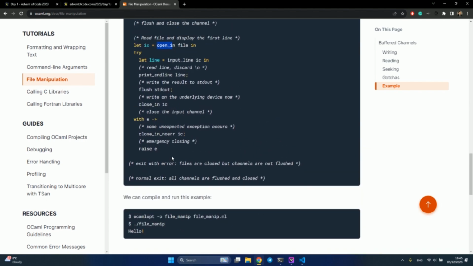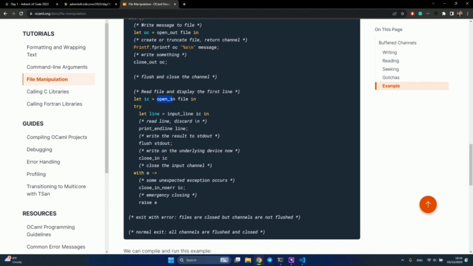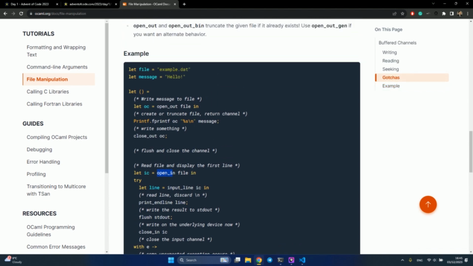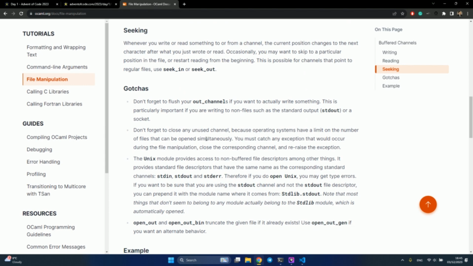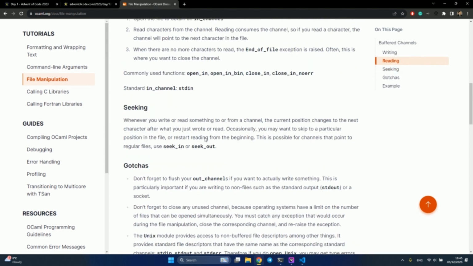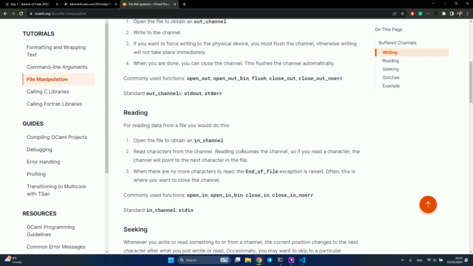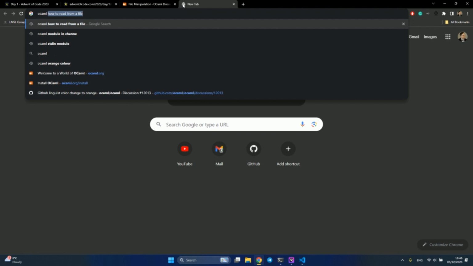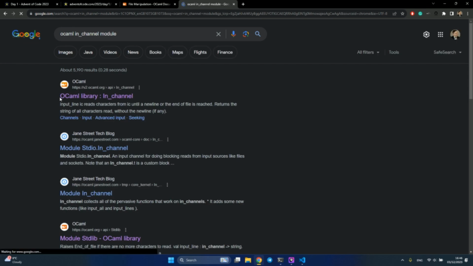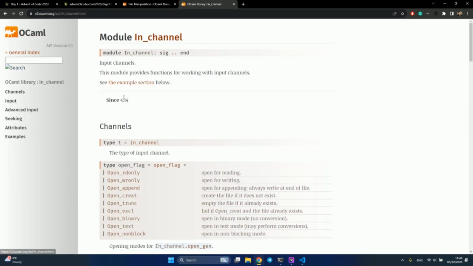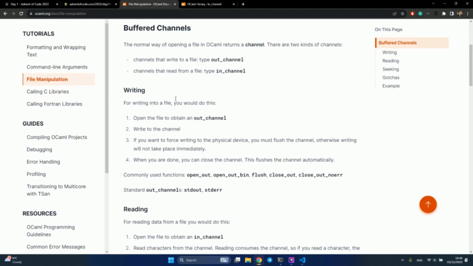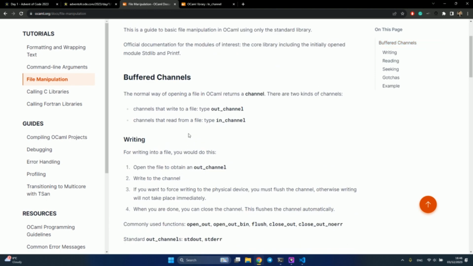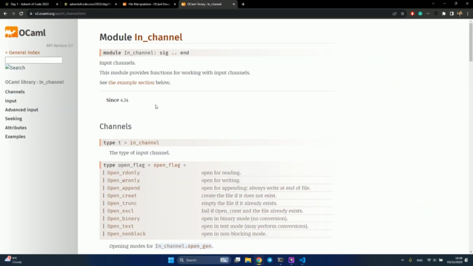Unless those functions are directly imported by default, usually you need to import them. But anyway, okay, from my experience, I know that this function should be in the in channel module. So again, you Google OCaml in channel module, and you will get the link to the documentation of the in channel library. Okay, finally, we are getting somewhere. It would be nice to maybe improve this page to mention these modules, but anyway.